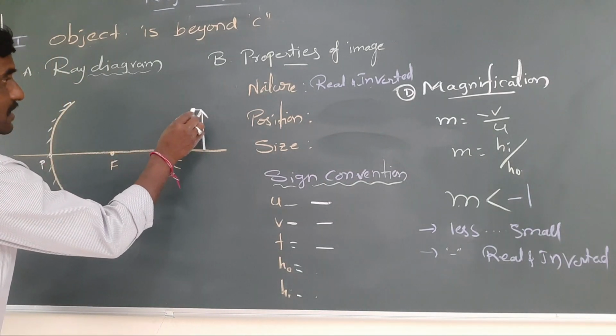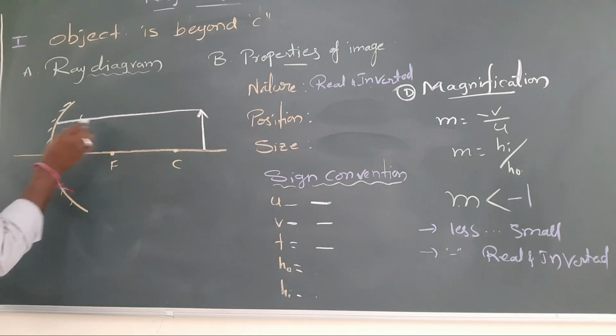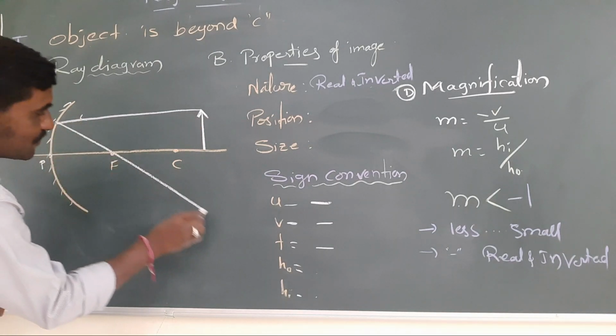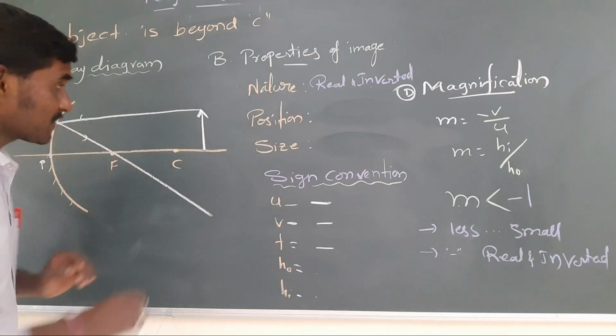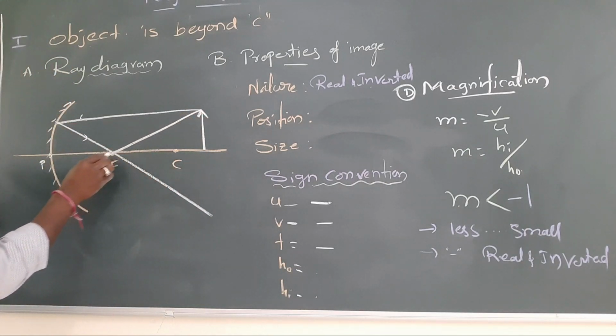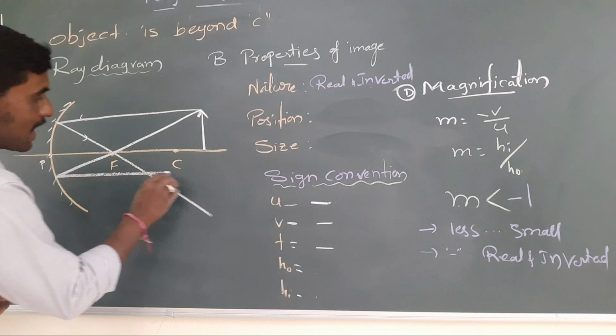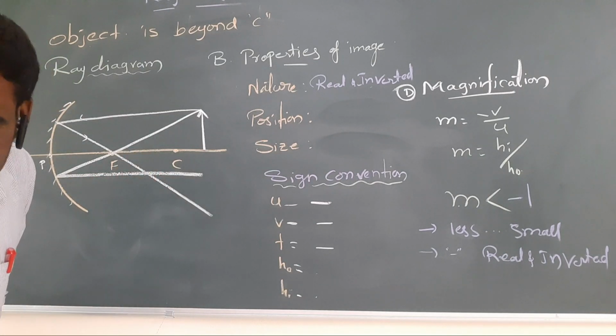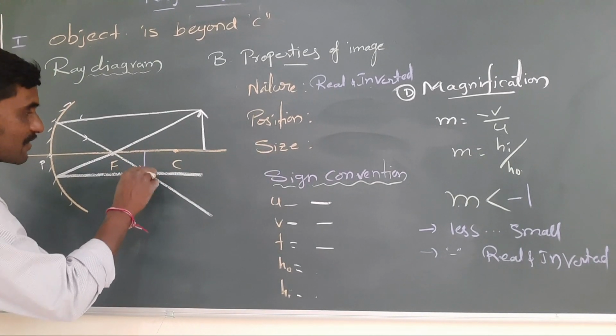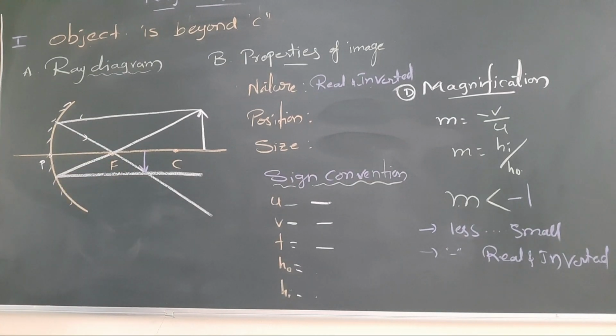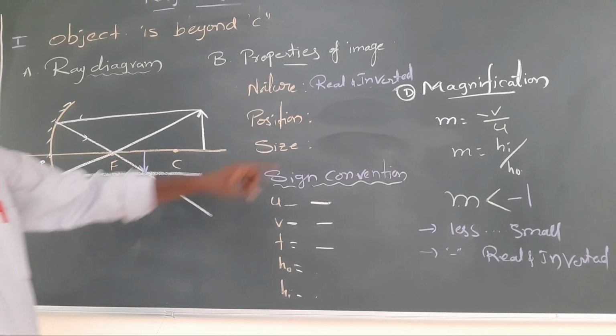How am I drawing? First is the ray parallel to the principal axis. When it is parallel, after reflection it passes through the focus. You know the first rule. Second rule: if it is passing through the focus, it should be parallel after reflection. Here the image will form, where the rays coincide. Image size is small. Now see the nature.